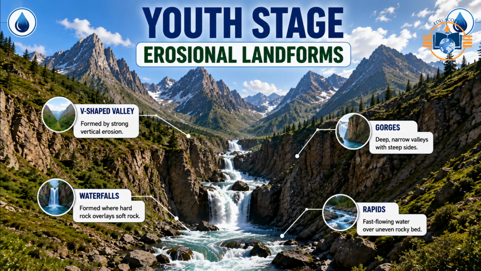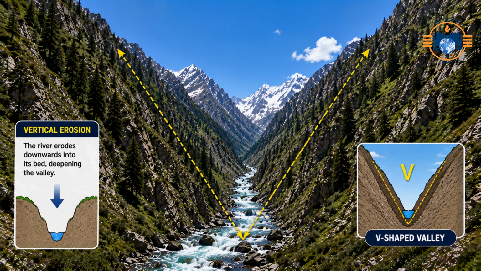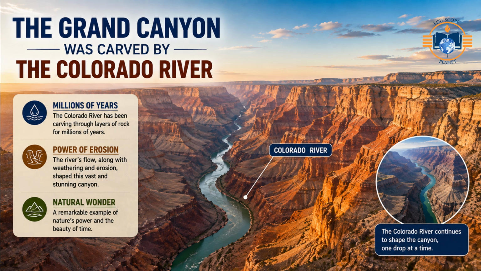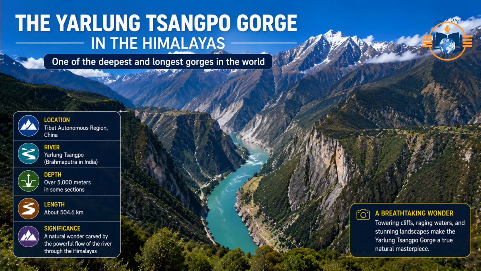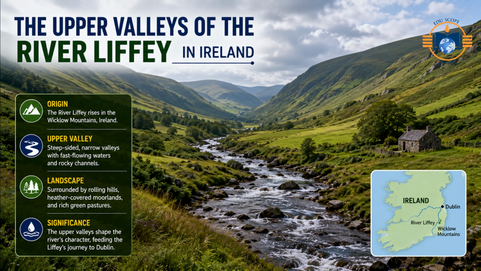Youth stage, or erosional landforms. Rivers primarily erode vertically. This rapid downcutting forms deep, steep-sided features. V-shaped valleys. Formation: when a river cuts downwards into its bed through vertical erosion, it creates a steep-sided, narrow valley that resembles a V-shape. Examples: the Grand Canyon carved by the Colorado River, the Yarlung Tsangpo Gorge in the Himalayas, and the upper valleys of the River Liffey in Ireland.